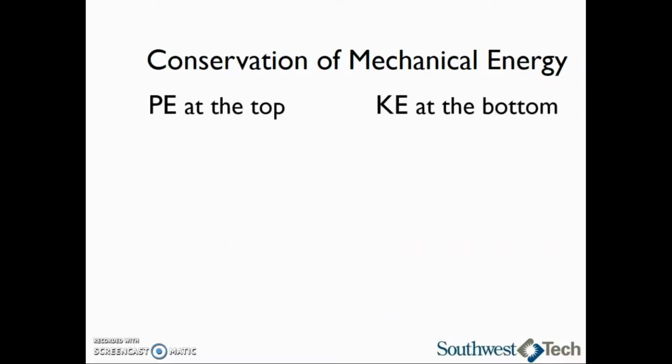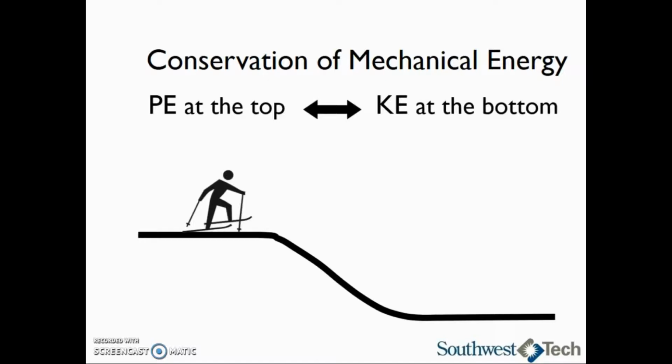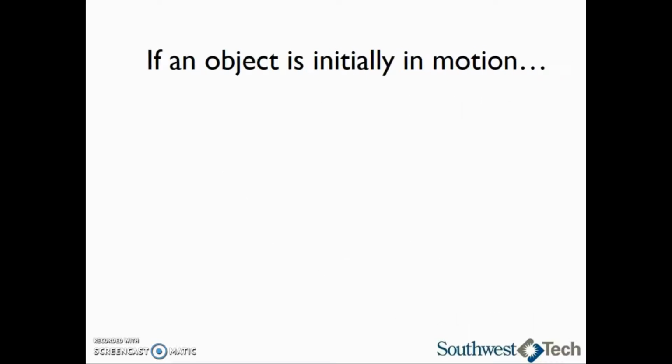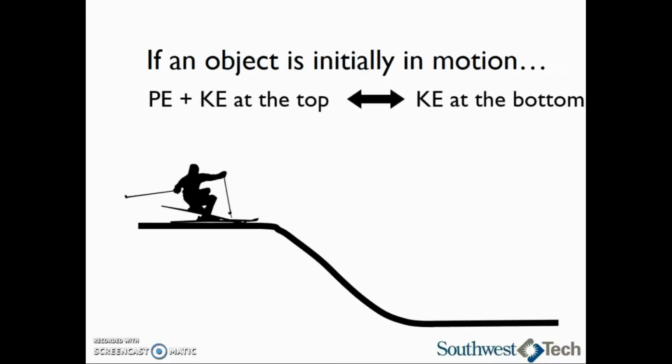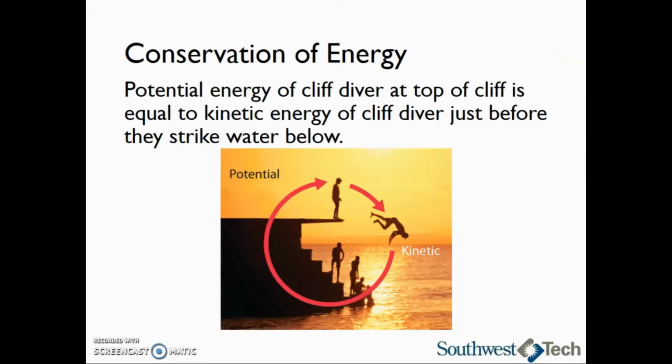The potential energy of a skier at the top of the hill when they are standing still is equal to the kinetic energy of the same skier at the bottom of the hill. We could also say that the kinetic energy of the skier at the bottom of the hill is equal to their potential energy at the top of the hill. If that same skier is originally moving at the top of the hill, or they are initially in motion, then the potential energy plus the kinetic energy at the top is equal to the kinetic energy at the bottom of the hill, and vice versa.